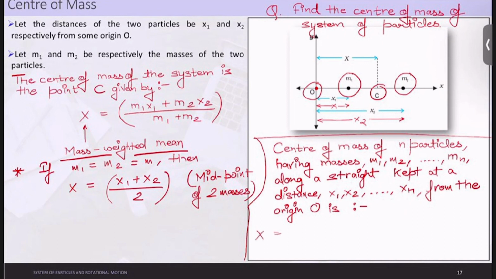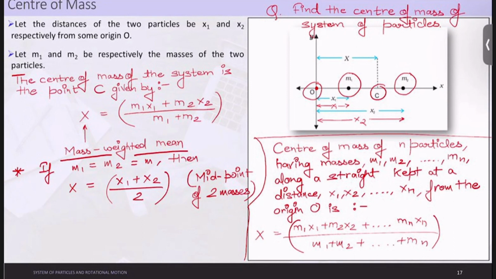This is equal to m1 x1 plus m2 x2 plus dot mn xn upon m1 plus m2 plus dot till mn. So I hope this is clear.